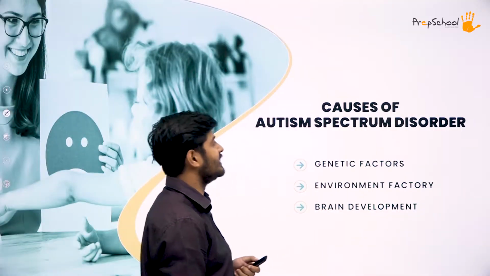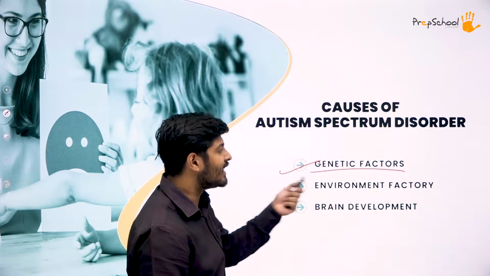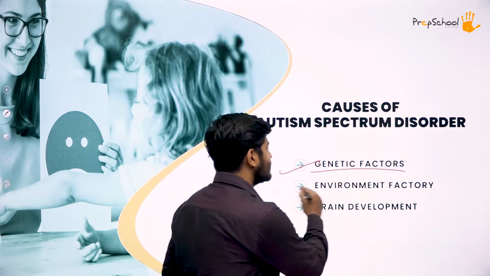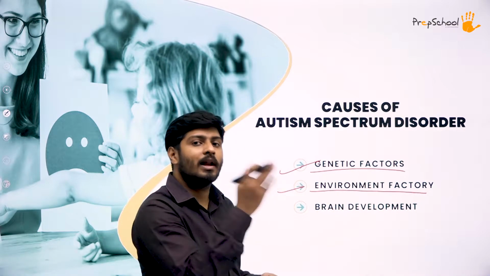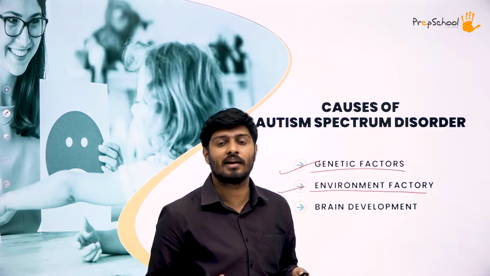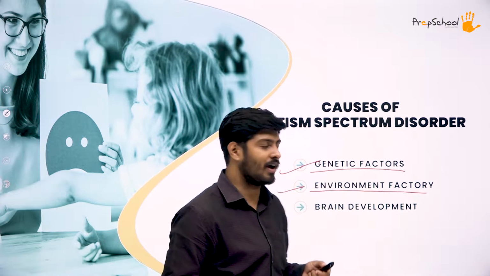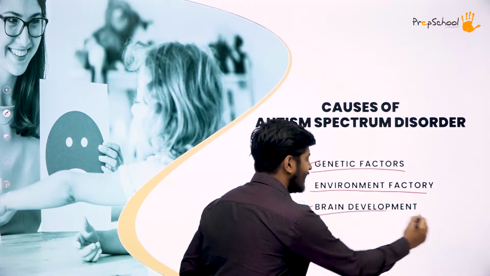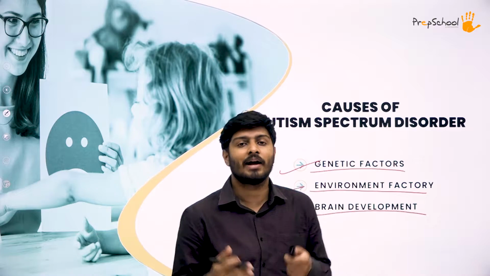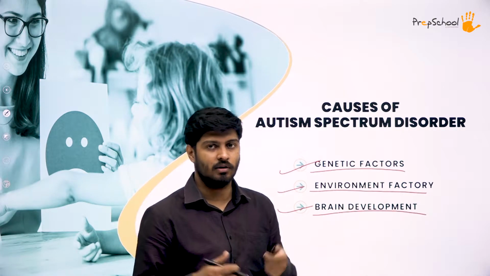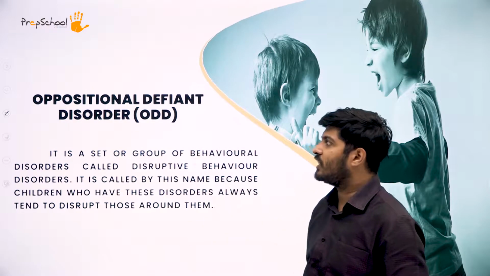What all causes ASD? First is the genetic factor. Like I said, it's the same in many disorders. Genetics could be one factor. Next could be the environmental factor. The environment you live in can also cause it. All these disorders are not genetic; they could be caused artificially also. That is why it's important to lead a better life and be in a better environment. Then we have brain development. If you have any disability in brain development, if your brain development is slower, that also can cause autism spectrum disorder.